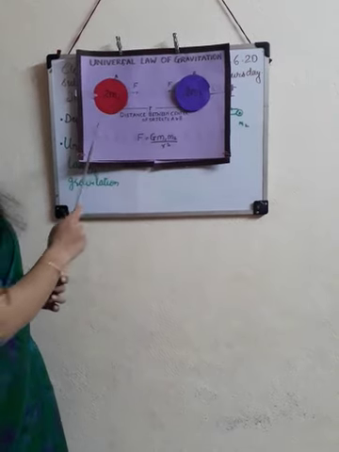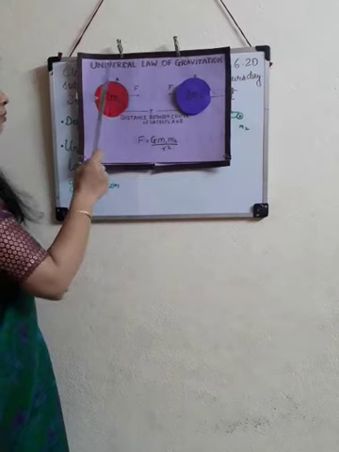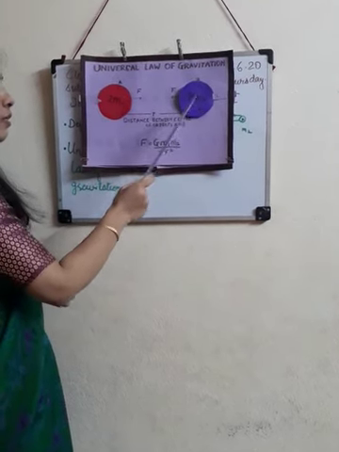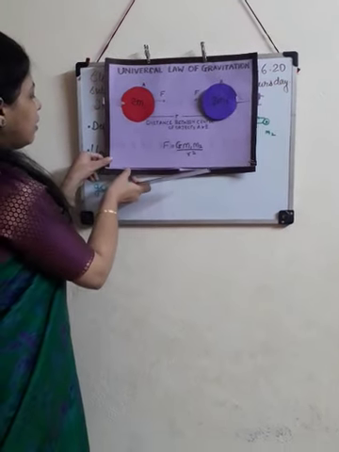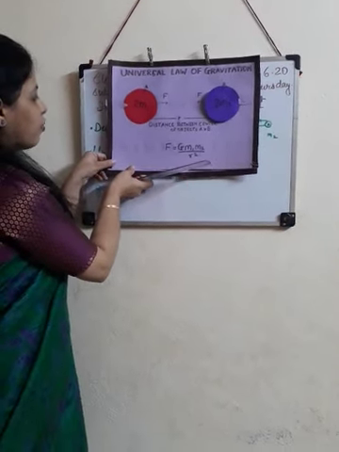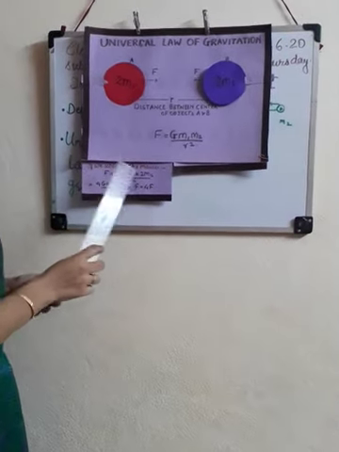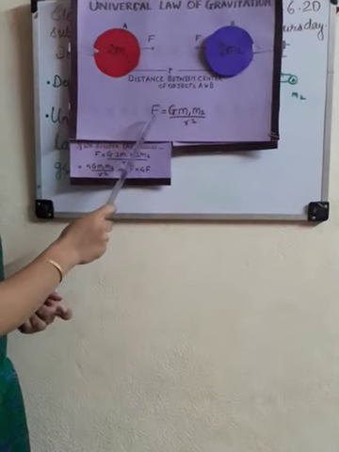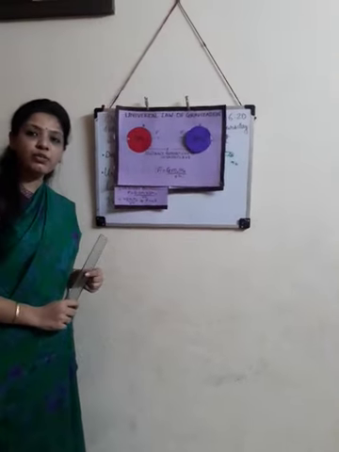Okay, we increase the masses. Now masses are 2m1 and 2m2. Mass of object A is 2m1 and mass of object B is 2m2. Now let's see what will be the formula for that. If we double the masses, then what is the formula for gravitational force? It is G m1 into m2 upon r square.